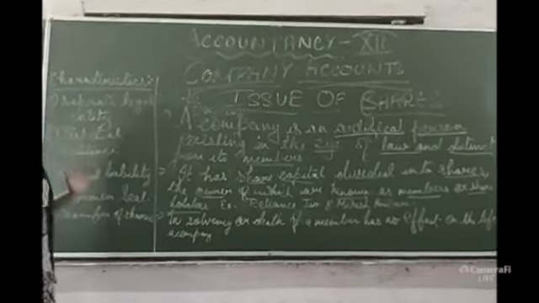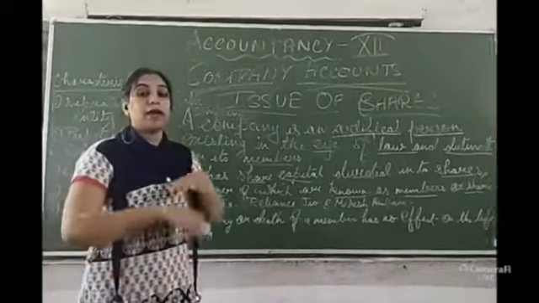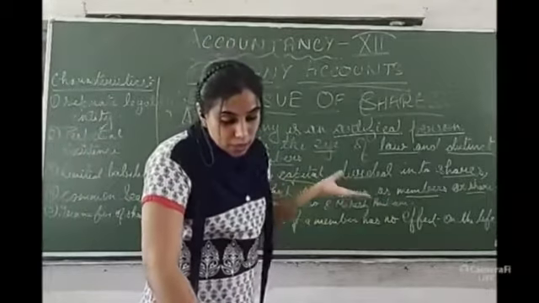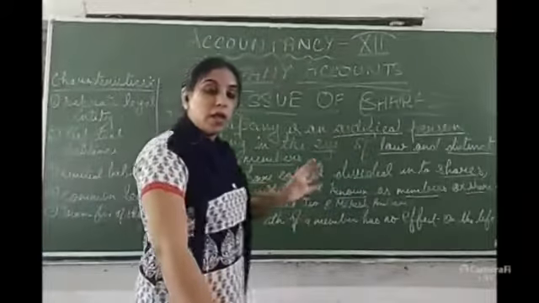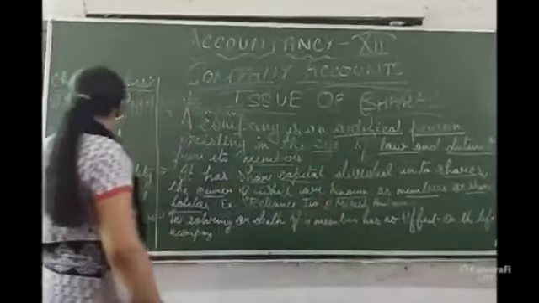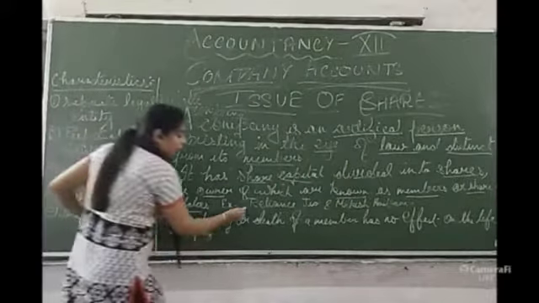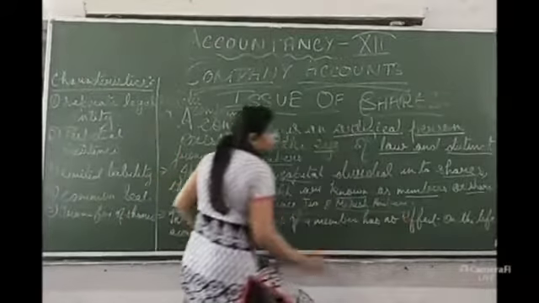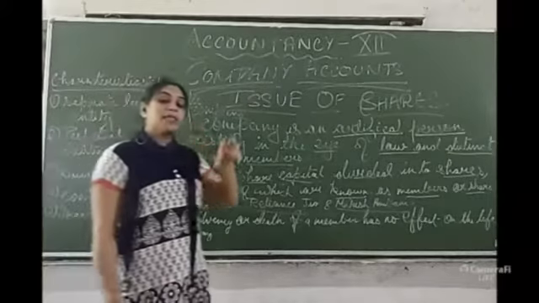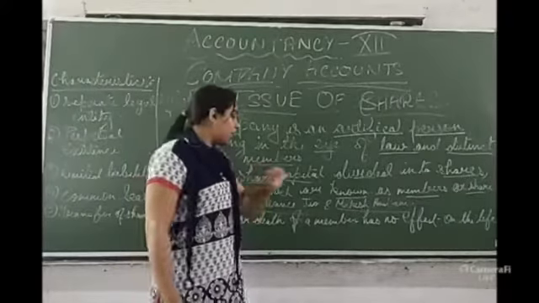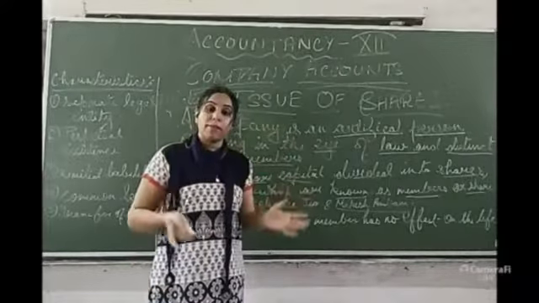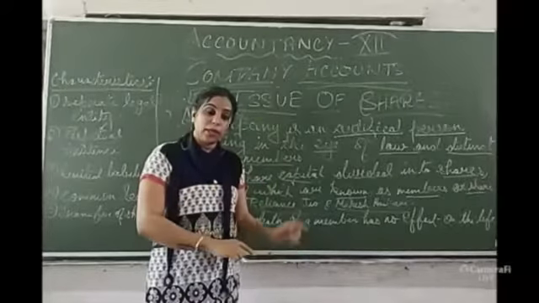Limited liability. Why does it have limited liability? Because it is divided into many shareholders. Unpaid value of the shares and all these things I will explain in my next video. Now, common seal, I have given you the example of Reliance Jio and Mukesh Ambani. As a company is a separate legal entity, it has a common seal, one common name that will be used by all the members or all the shareholders of that particular company.